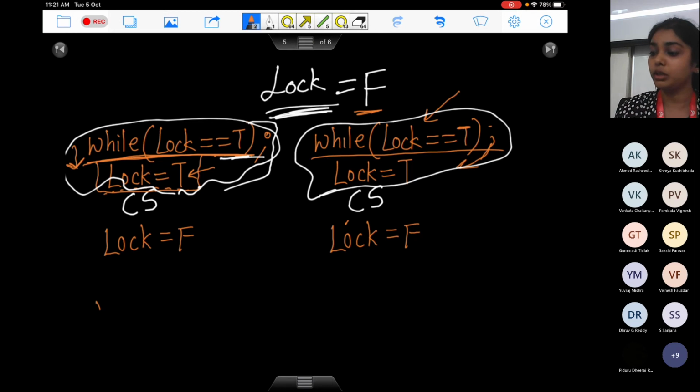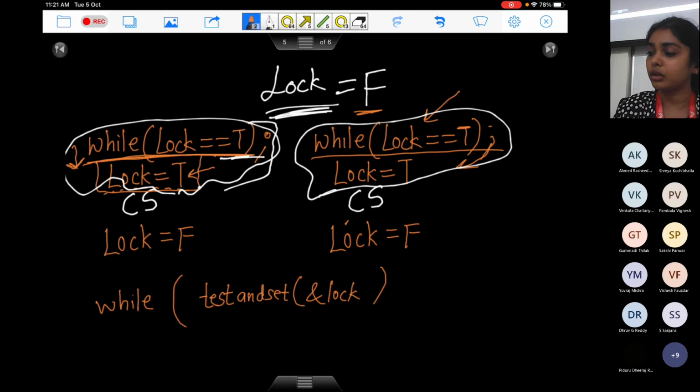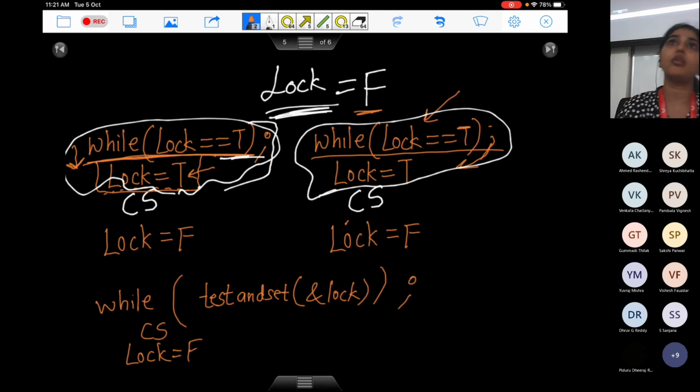What I'm going to do is simply put this test and set instruction inside this while, and here I'm going to pass the address of lock. While this thing happens, you keep waiting, otherwise you exit into the critical section and set lock equals to false. See what will happen now.